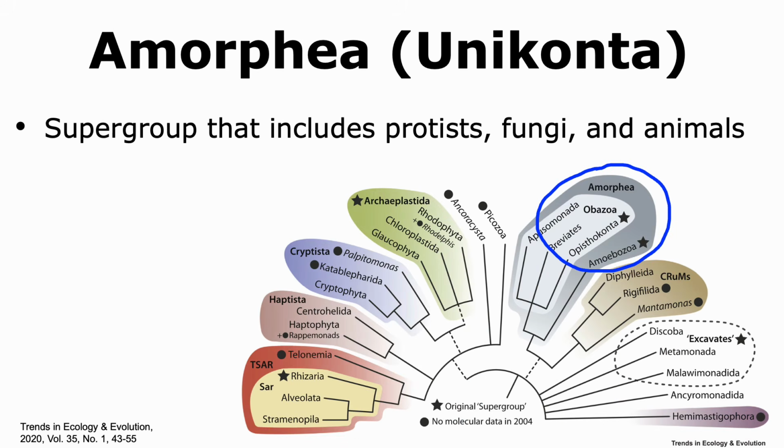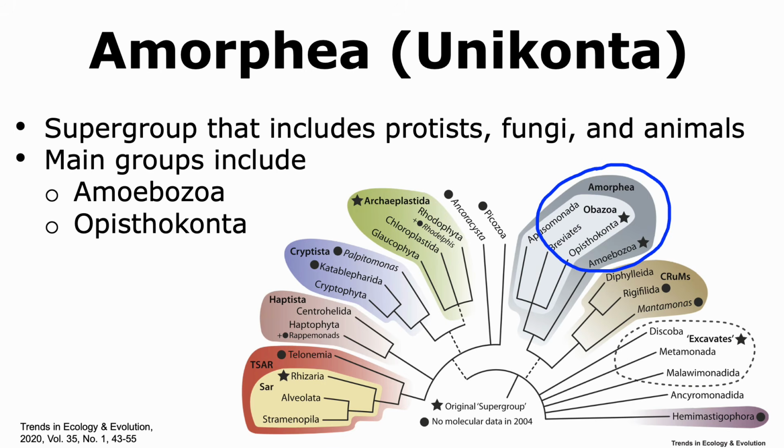Amorphia is a supergroup that was created for classification purposes. It was formerly called Uniconta, but that name is no longer used. It includes different types of organisms like protists, fungi, as well as animals. There are many groups that come under the Amorphia supergroup, but some main groups that we will be looking at are Amoebozoa and Opisthokonta.